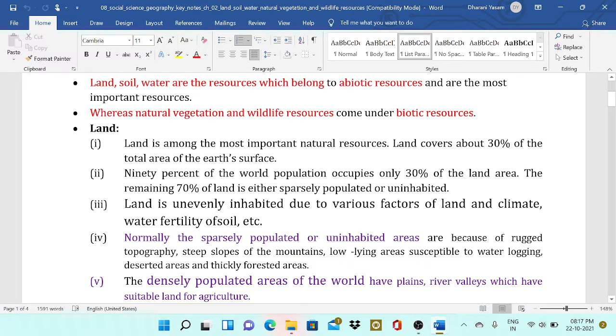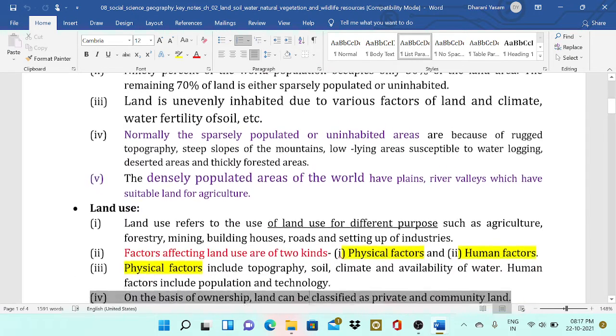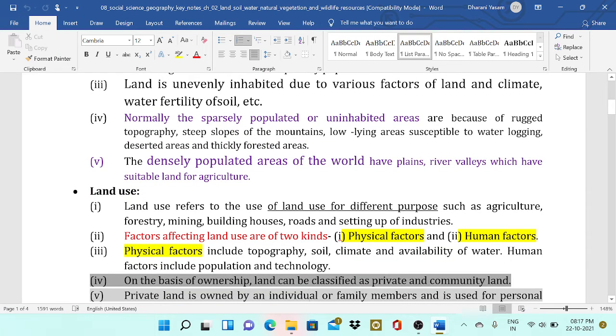The densely populated areas of the world are mainly the plains and river valleys, which have suitable land for agriculture, because the fertile land is in the plains and river valleys surrounding them. So the people populate these areas densely.